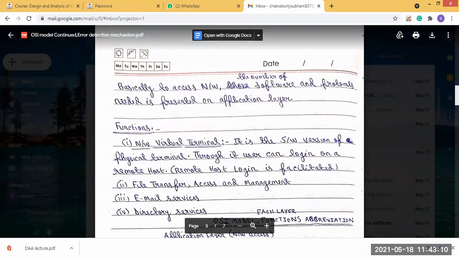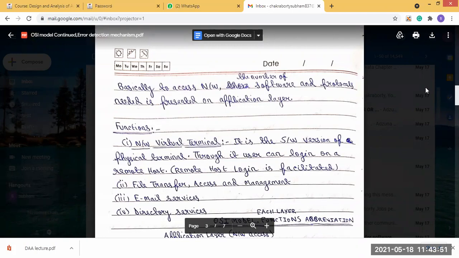So these are the 7 layers for communication between two systems, and each layer performs a task. If two systems are communicating, this 7-layer framework should be present on both systems. Otherwise, the communication cannot happen. So these are the 7 layers of the OSI model, or Open Systems Interconnection.